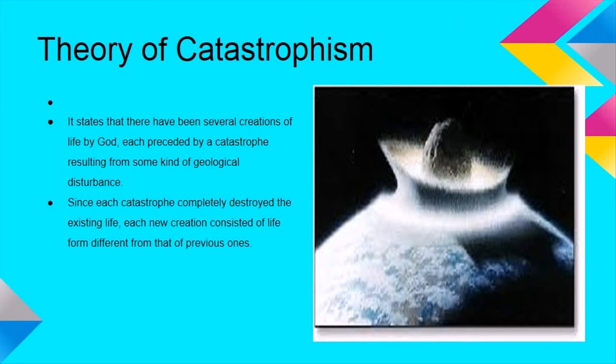Theory of catastrophism. It states that there have been several creations of life by God, each preceded by a catastrophe resulting from some kind of geological disturbance. Since each catastrophe completely destroyed the existing life, each new creation consisted of life forms different from those of previous ones.